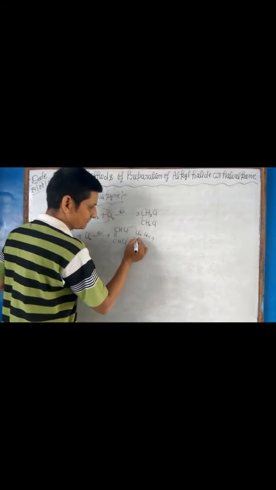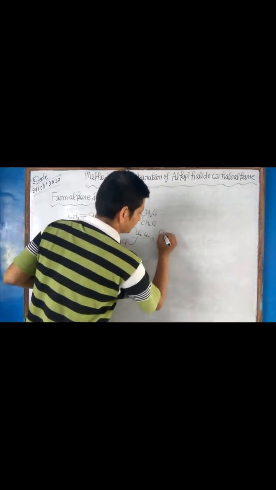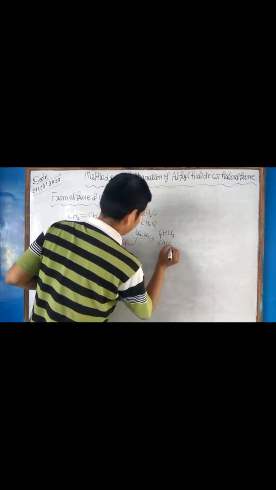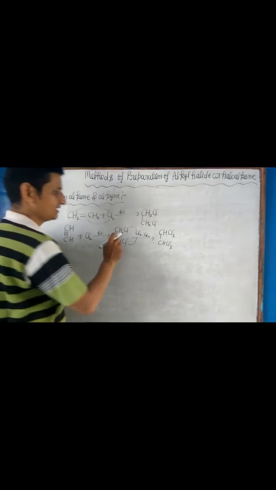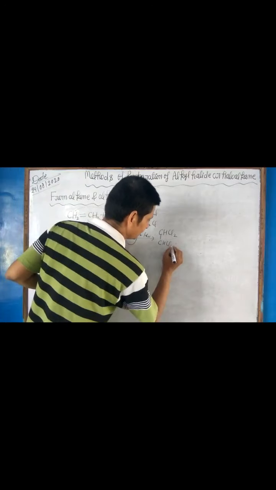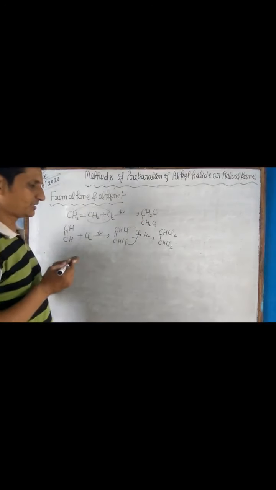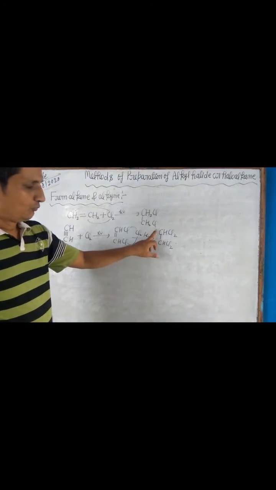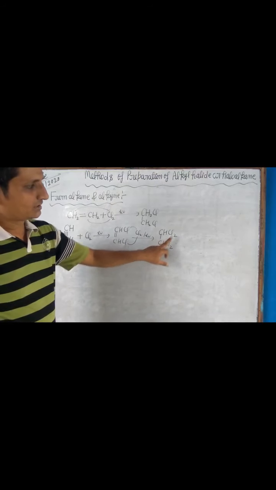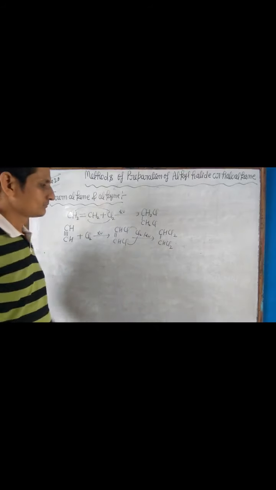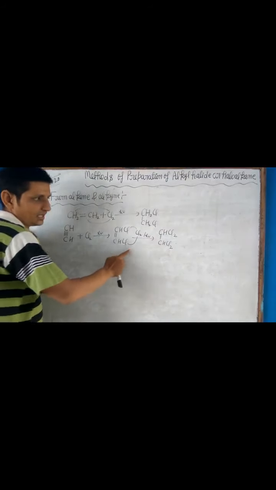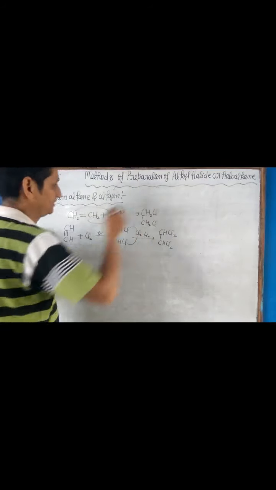One Cl attached here, one Cl attached here, we get CHCl2-CHCl2. So the final product is 1,1,2,2-tetrachloroethane. Acetylene reacts with chlorine to form acetylene dichloride and finally acetylene tetrachloride.